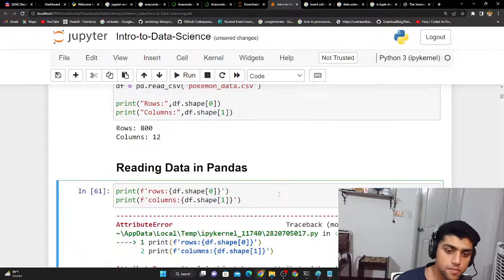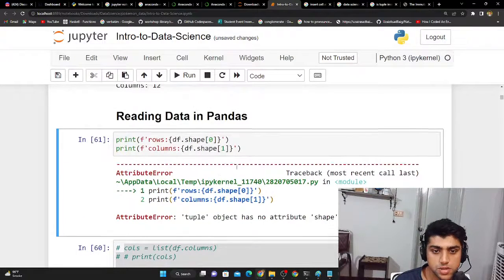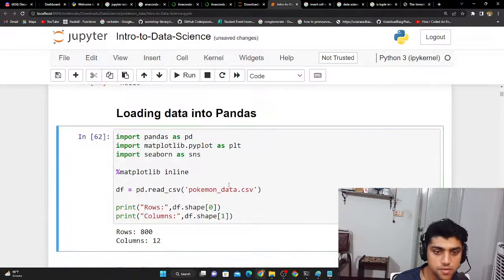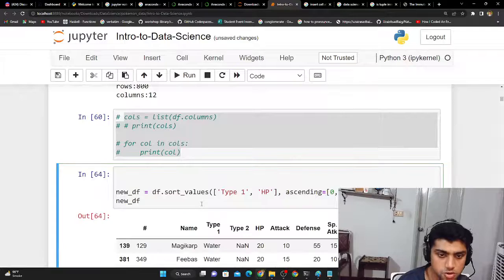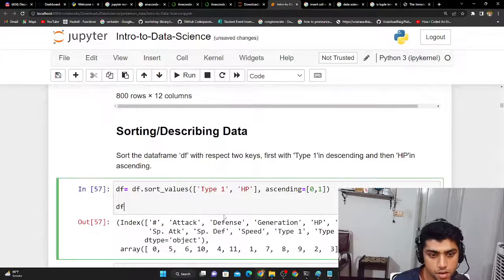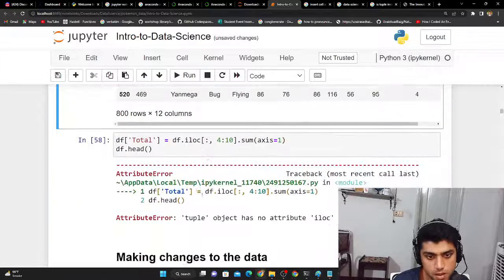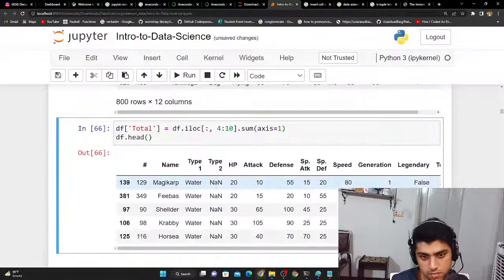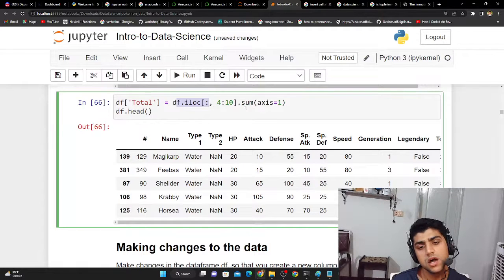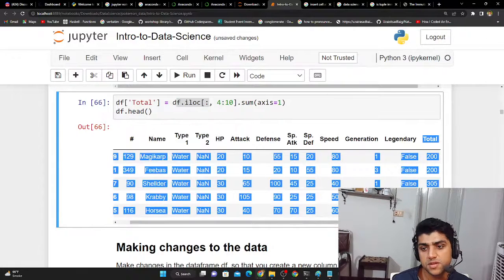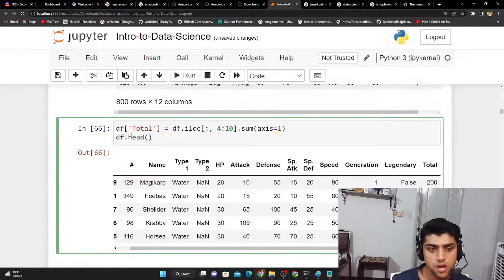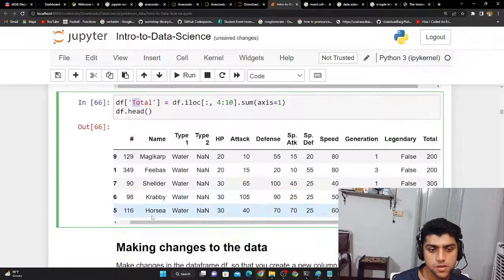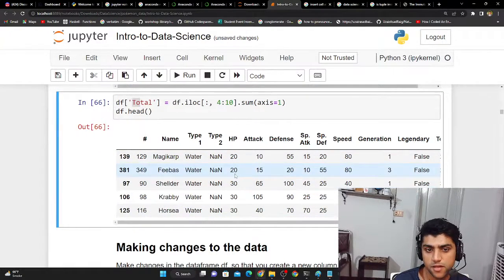Okay. No, it says over here tuple has object. So because it's data frame over here, data frame. So this is the data frame. It shouldn't give an error over here now, or over here, or over here. And if I run this thing, it should easily work. Awesome. And what is this? I remember that index location. We actually just have this one single total. Now, I used head to have the total of the head. And yeah, it's showing me some random values.